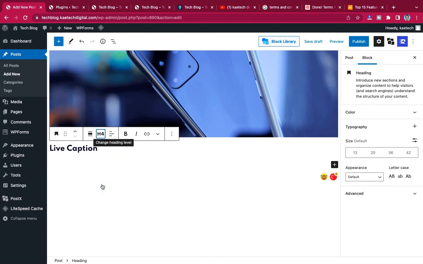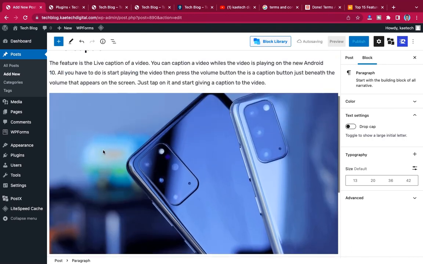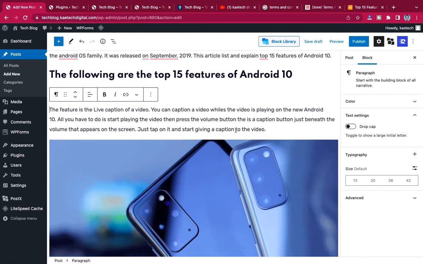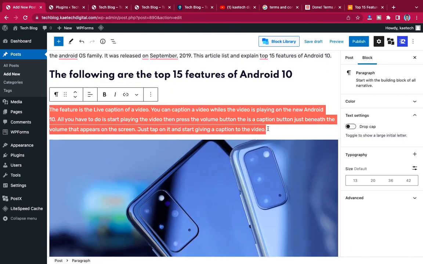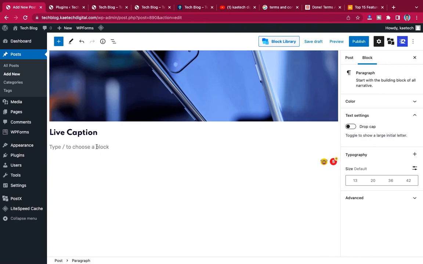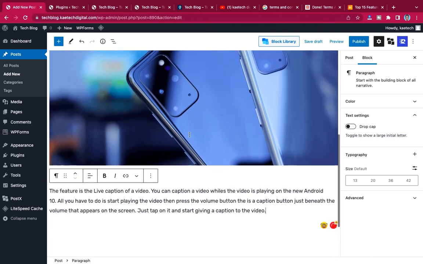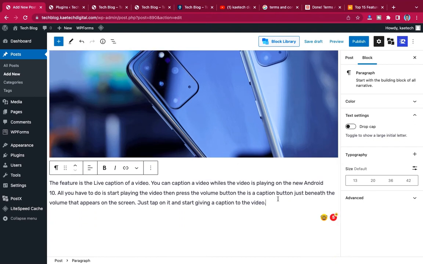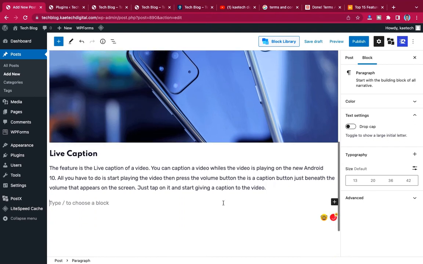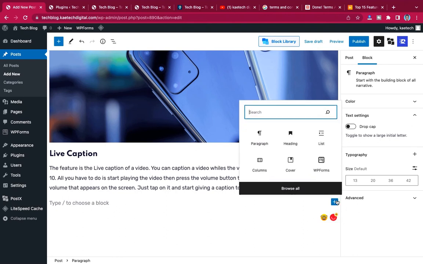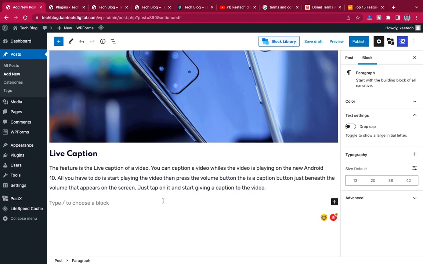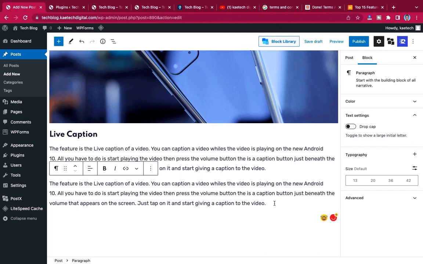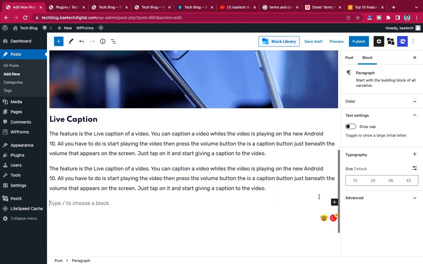The same way, I'll copy this one and place it over here. So it keeps going and going, and then you add maybe a different image to it. I'm going to add more of it, and this one is also going to have an image.